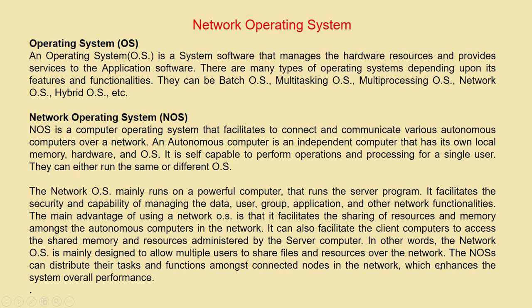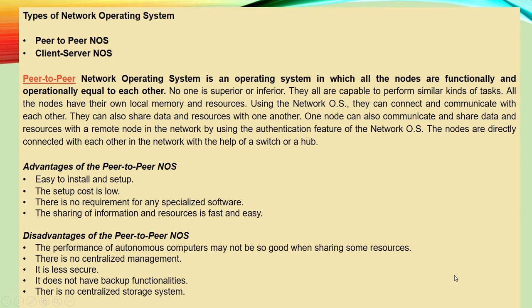Okay, in the network many users are there, so many users can share files and resources among the network. The NOS can distribute tasks and functions among connected nodes in the network, which enhances the overall system performance. Okay. Now we got the idea about NOS.